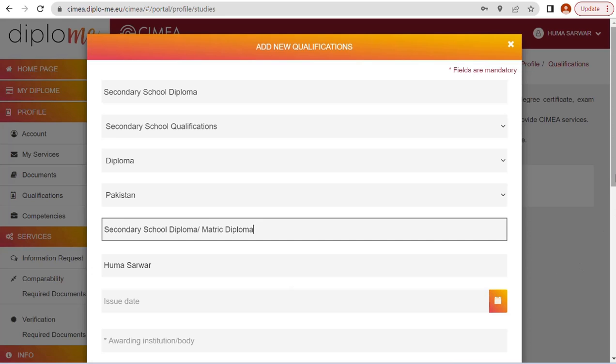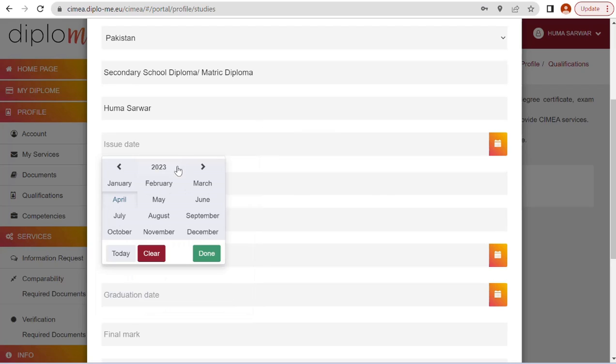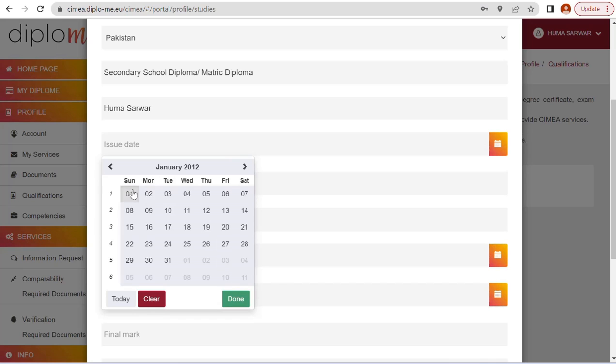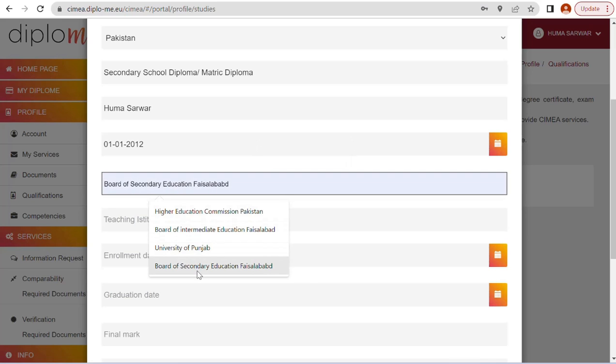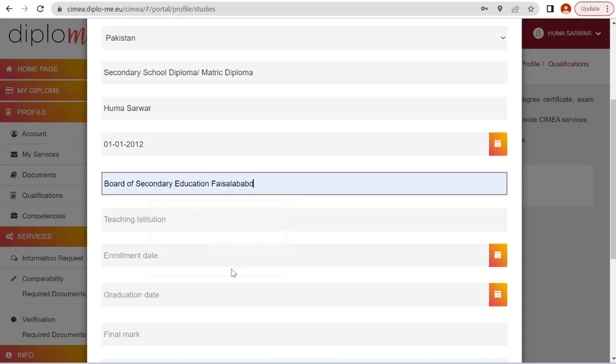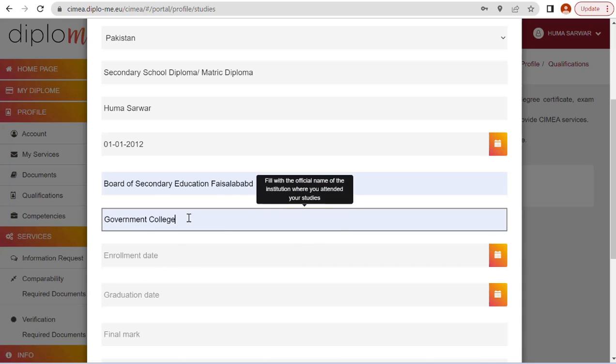Issuing date. Check your degrees and transcripts. Suppose issuing date was 2012 January. Okay, awarding institution, Board of Secondary Education Faisalabad. Government school. Suppose I got this qualification from government school.